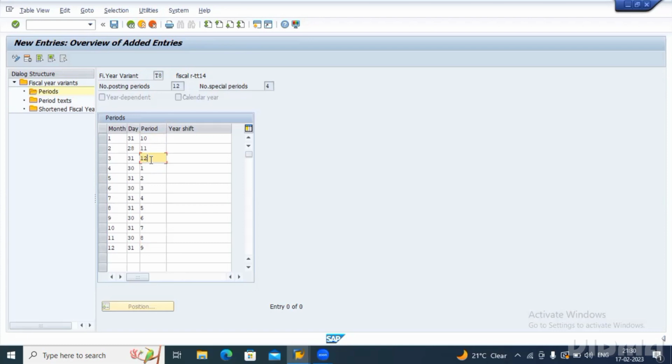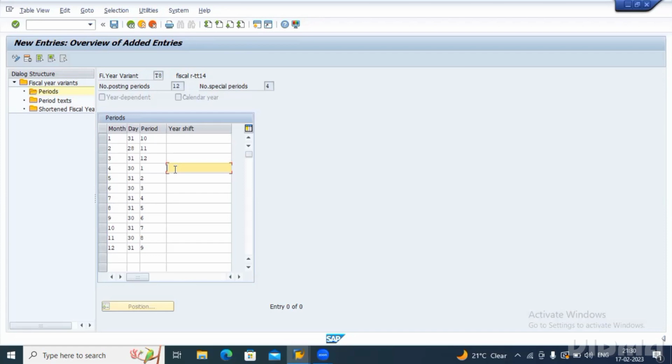Clear? Yes. Now here these are the year shifts. If you take the financial year, April to March, that means from April to December we will be in the same year, right? Now for the financial year 2022, from April to March, technically speaking January, February, March are in 2023, right?